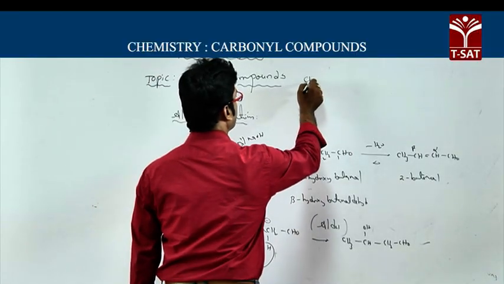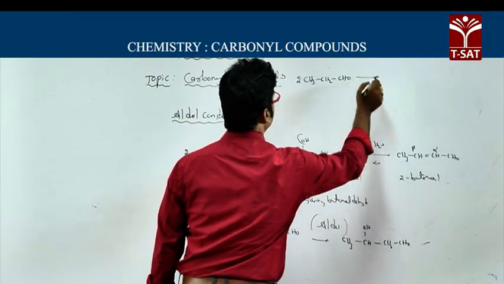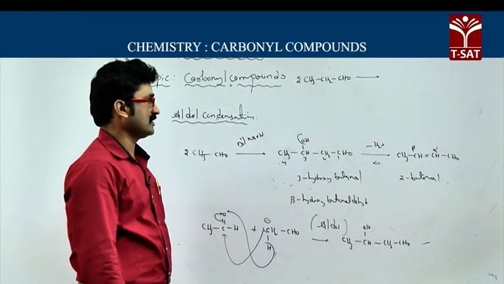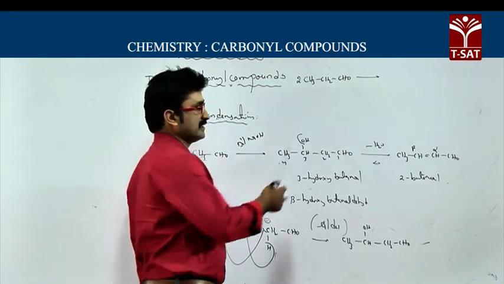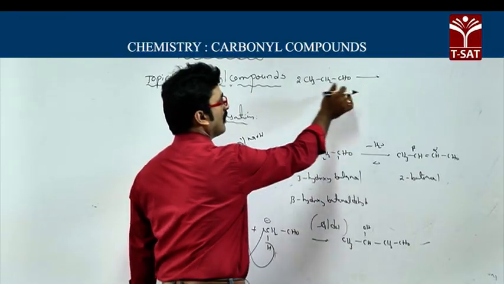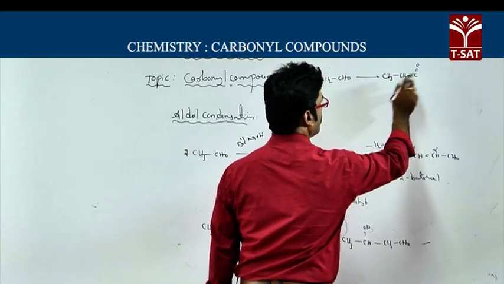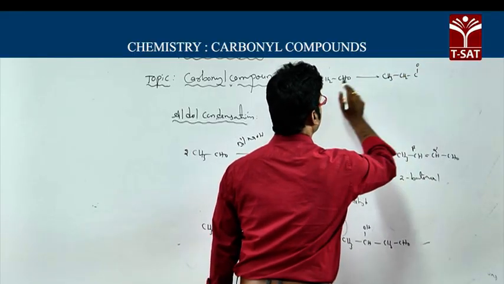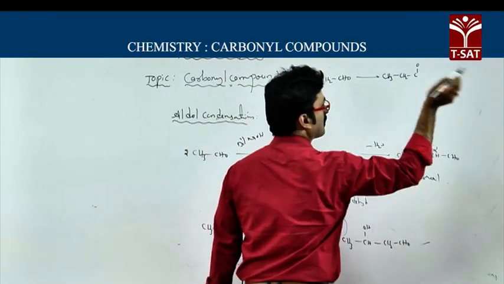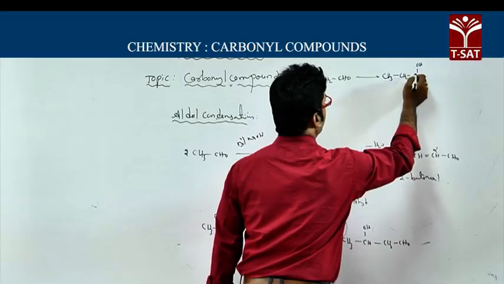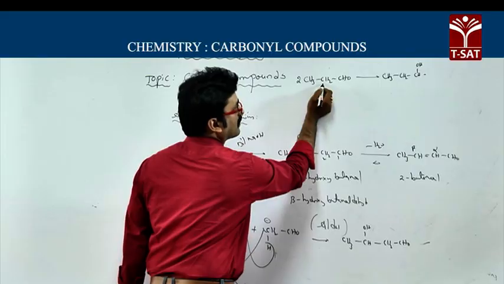Say I have taken CH3 CH2 CHO. If this propanaldehyde undergoes aldol condensation, then which product will you get? How to write the product in this case? Very simple. One molecule you consider like this, CH3 CH2 C double bond O. Now in another molecule you have to take an alpha hydrogen. So you add that alpha hydrogen to this oxygen, OH, and here it is CH, and we have removed a hydrogen from this carbon.